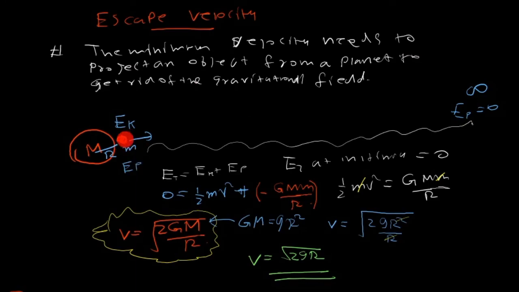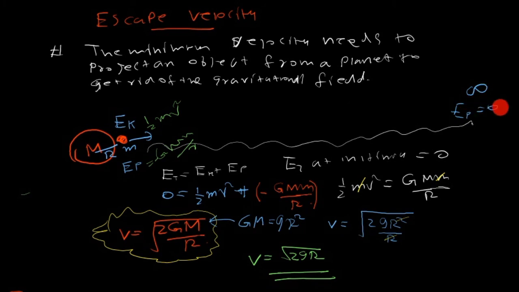You can analyze it this way: when you keep it on the earth's surface, you give some kinetic energy to the mass and it has a potential energy. So how to get rid of it? The kinetic energy equals half mv square and the potential energy equals minus G capital M simple m over capital R. The final energy is 0, so the initial energy should equal the final energy.